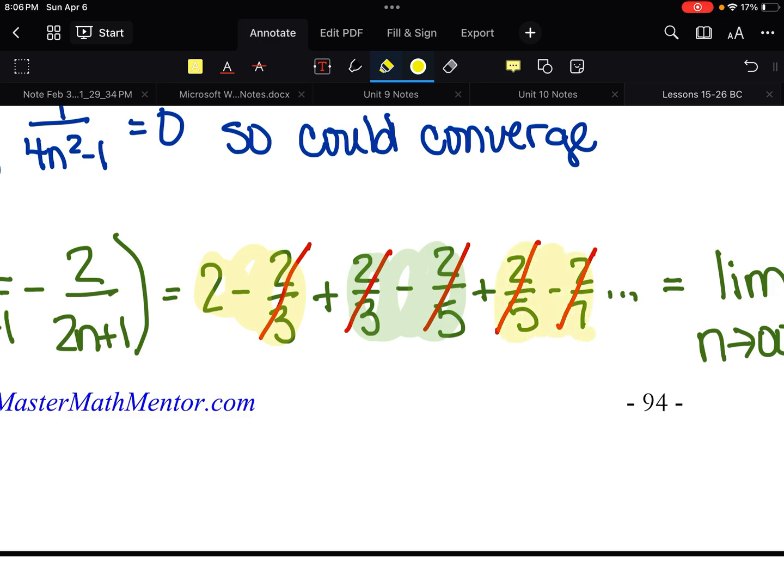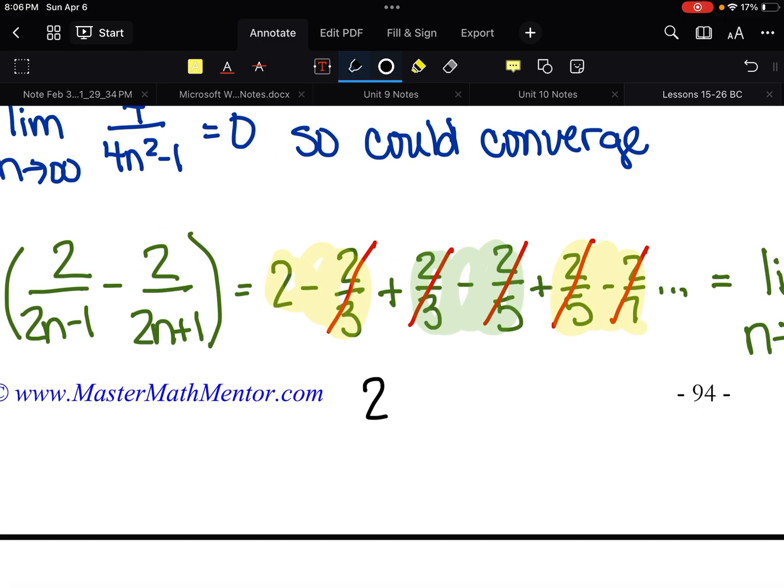Keep going with this as long as you need to. But I can tell that this is going to be 2. The 2 is left because it never canceled out. And then I would have the 2 over 2n minus 1 minus 2 over 2n plus 1. That's the formula for the sum of however many terms I want.